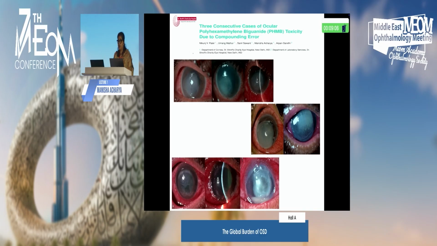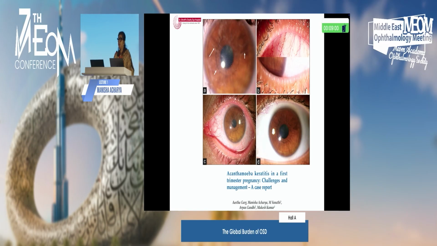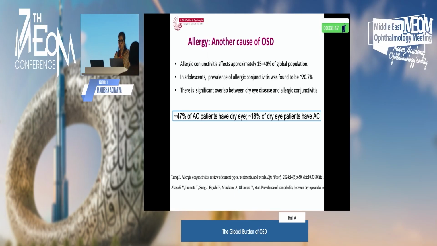This was one of our published cases of drug toxicity, which led to problems in the ocular surface, and one of the patients on PHMB for acanthamoeba keratitis had these lid problems come up, and that's something we are observing very closely when the patient has acanthamoeba keratitis.